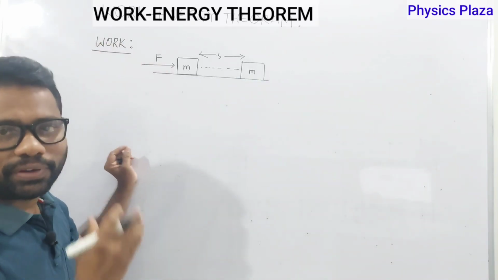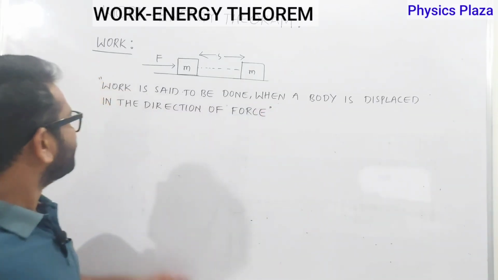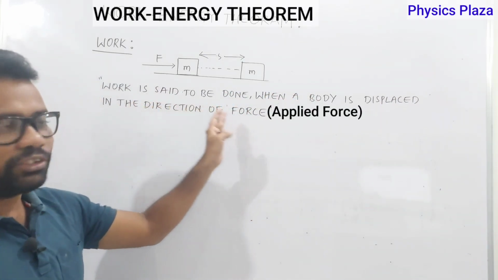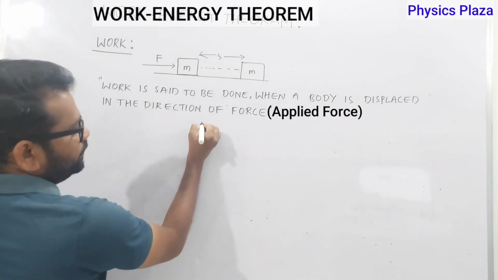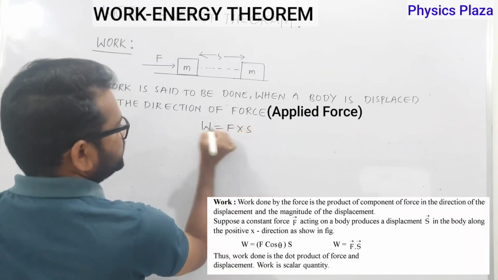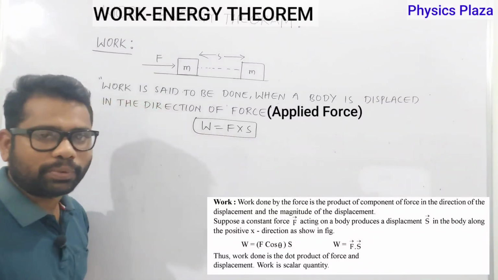So, let us learn the definition also. Just try to copy it first. So, this is the definition. Work is said to be done when a body is displaced in the direction of applied force. Then here we can write work is equal to force into S. So, this is the work formulae.